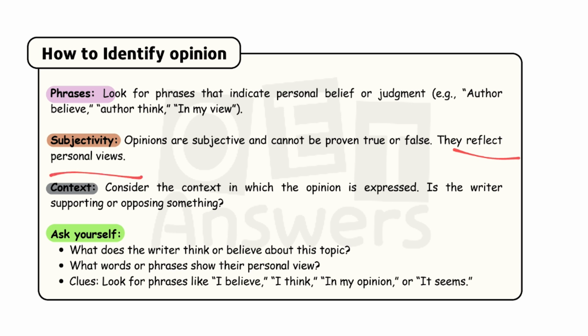And look for the context. Consider the context in which the opinion is expressed. Is the writer supporting or opposing? I told you, in the attitude type question, from the context you can understand whether they are highlighting benefits or drawbacks. Same here, from the context you can understand whether they are supporting or opposing something. You need to understand the definition, then only you can clear it for everything.